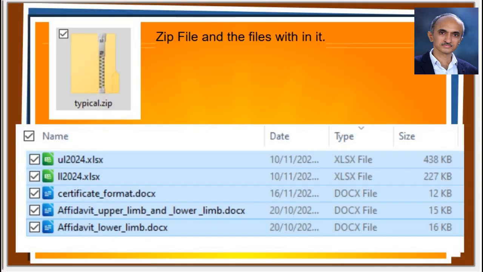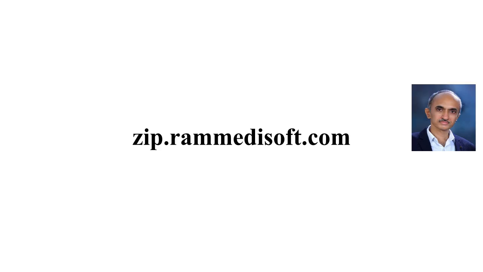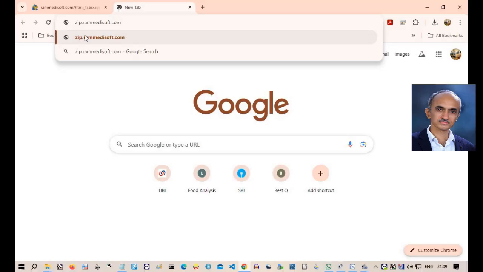Let us come back to the process of downloading of files other than Gazette 2024. They are 2 spreadsheets and 3 Docx files. I have created a zip file with all these 5 different files in it. Let us download this zip file. You have to do this only once. Unless you lose them, you do not have to do this again. Shortcut URL for the zip file is zip.rammedisoft.com.